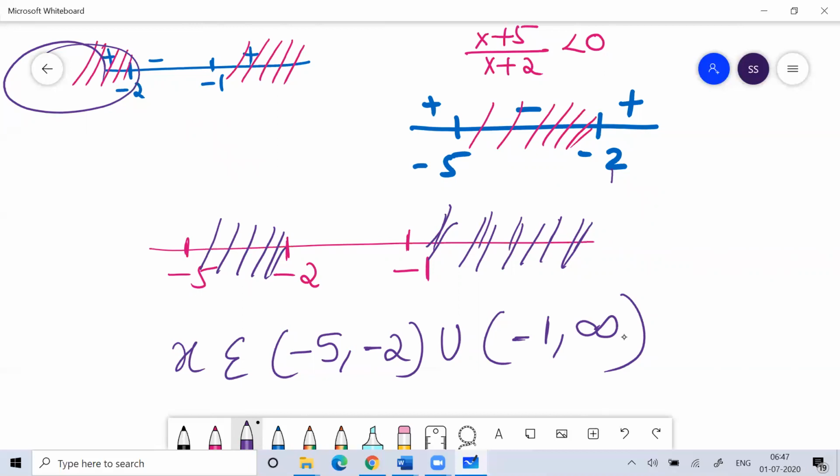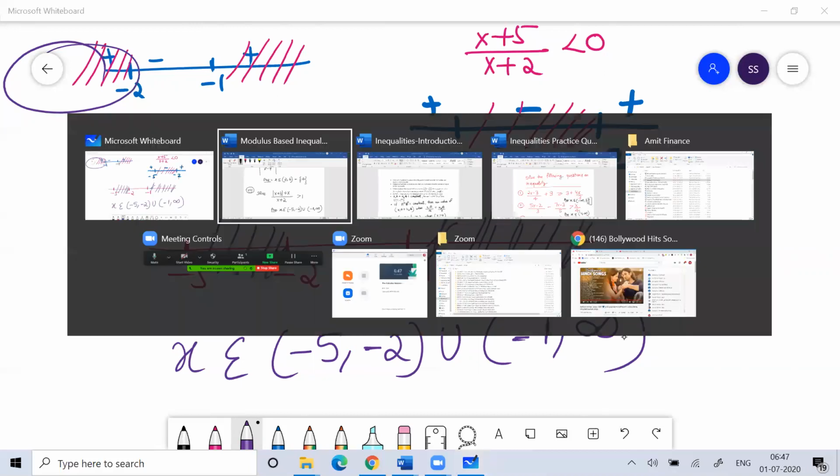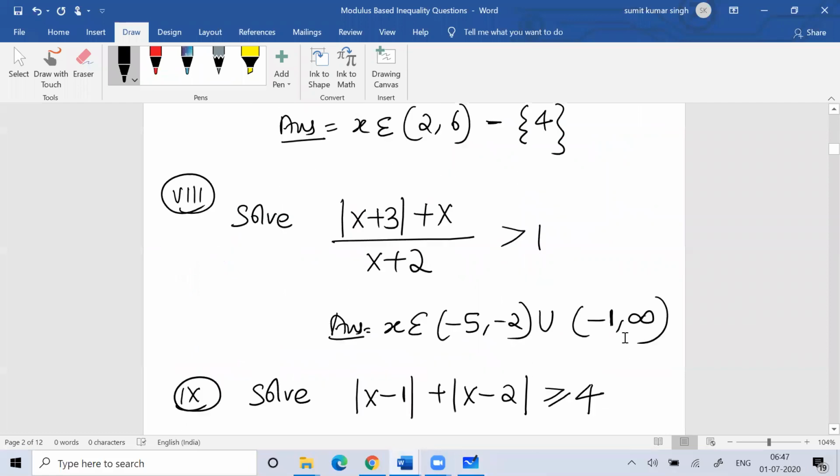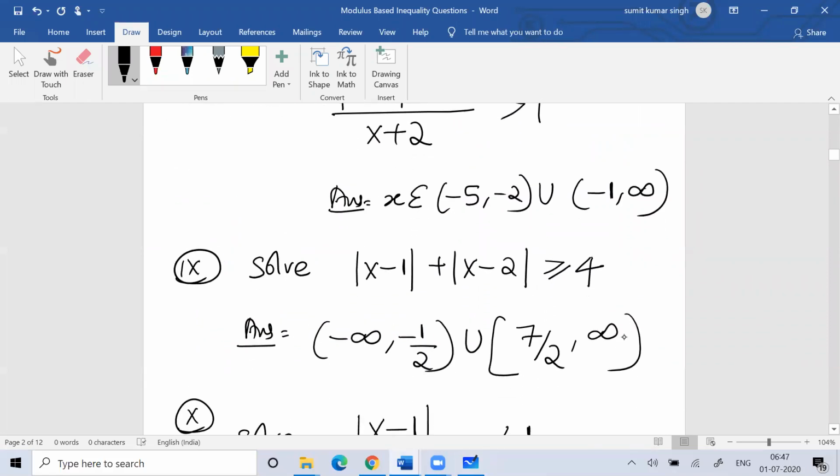I hope you are understanding. These all are very important concepts for solving the problem. These all are very important concepts which we should be very confident on when we solve problems on modulus inequality. We should be very confident on the approaches we are using to solve the problem. Okay, now you can see question number 9. Modulus of x minus 1 plus modulus of x minus 2 should be greater than or equal to 4.